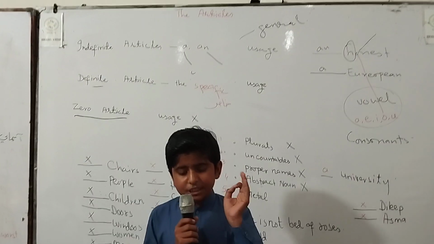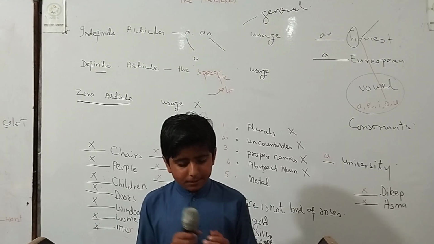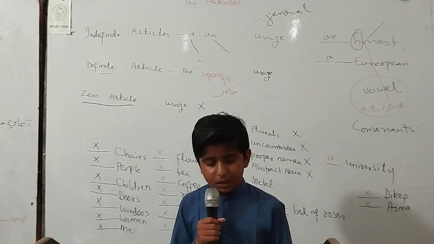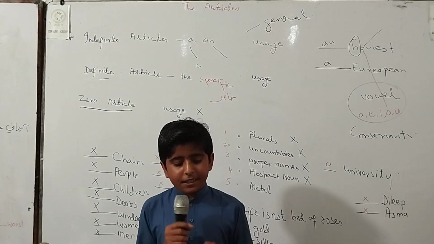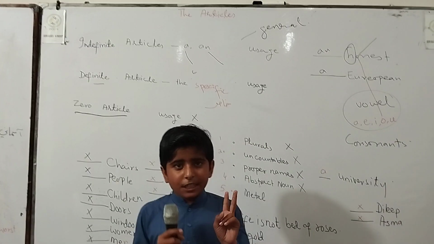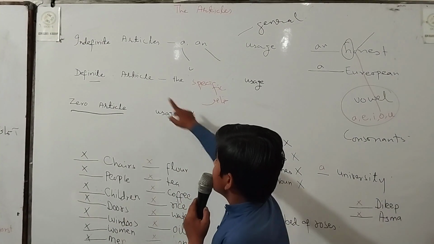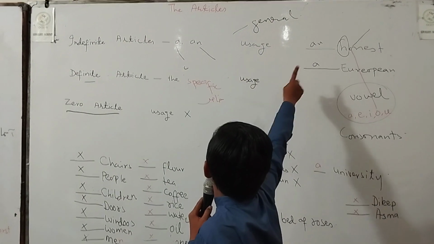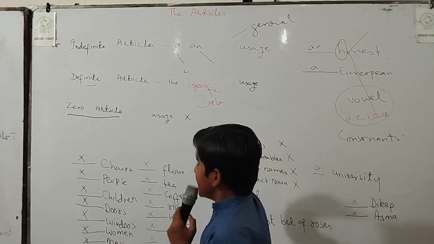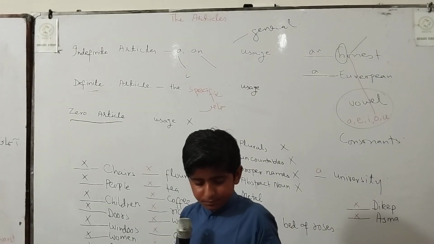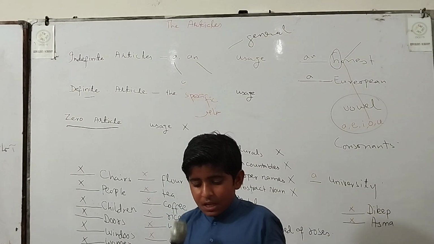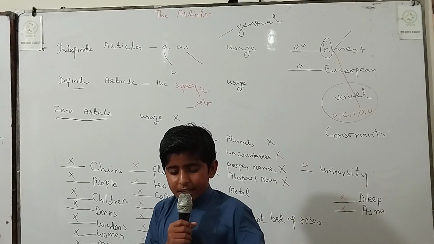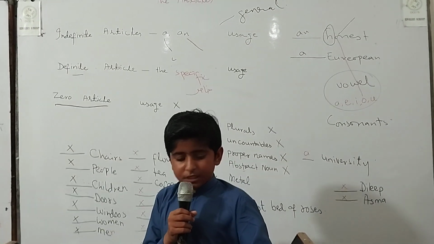Now I discuss the types of article. Basically there are two types of article: definite article and indefinite article. The definite article is used to refer to a specific noun, and the indefinite article to a non-specific noun.